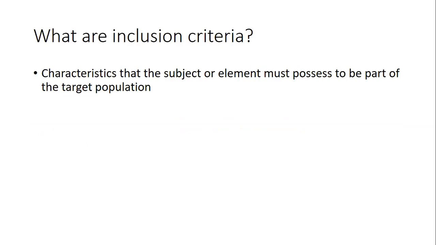Now, when we are going for a target population, we need to have a proper inclusion and exclusion criteria. We need to make sure what the criteria are that those people should have for us to include them in our target population. For example, they should be working in a bank. For example, they should be working there for at least 5 years. Or we can say that they must have attended at least one training. They must know what has been after the training. They must have at least applied what they have learned. Something like that.